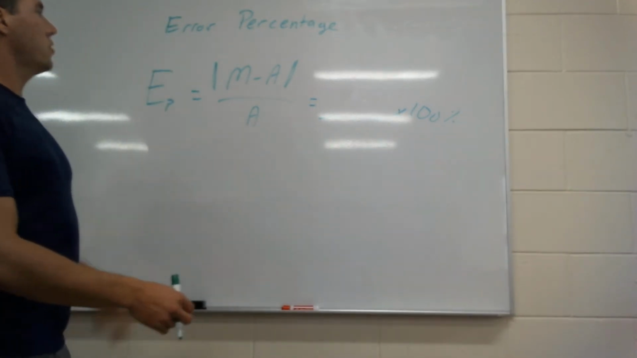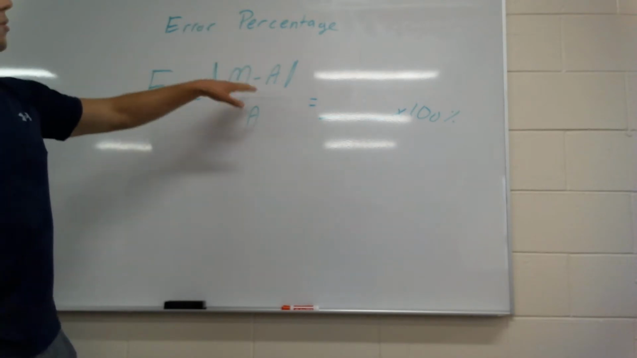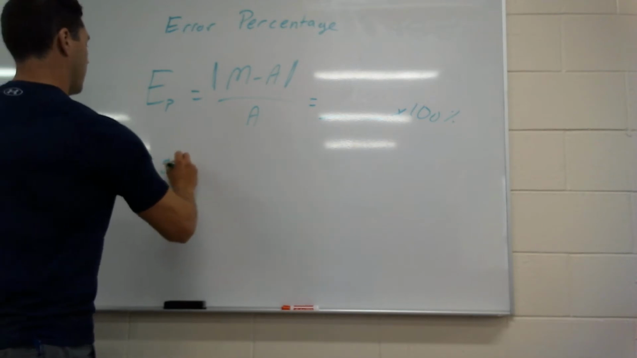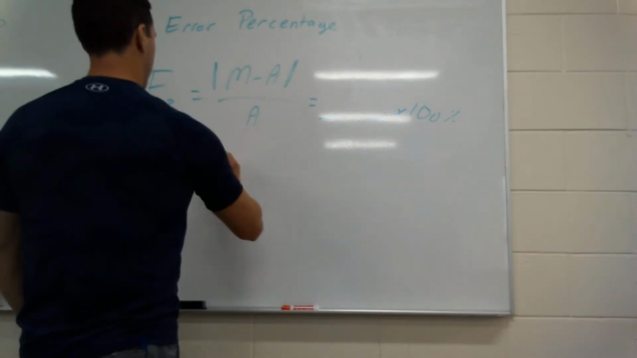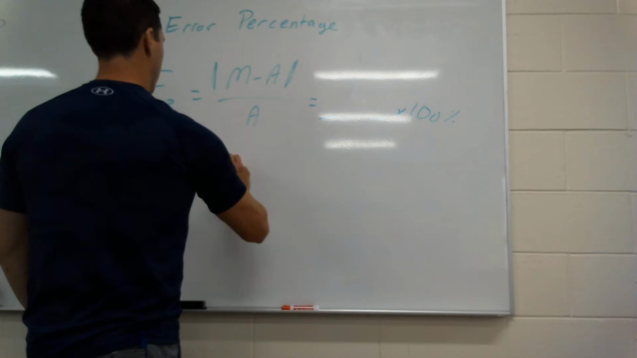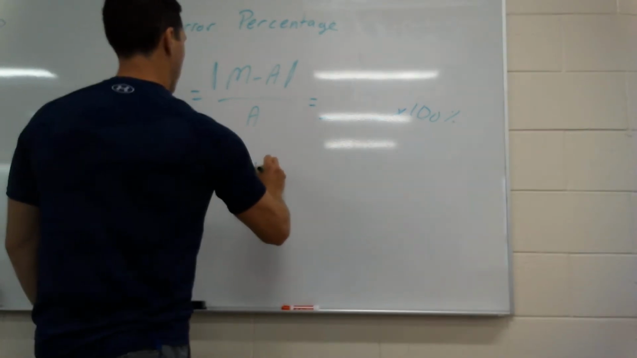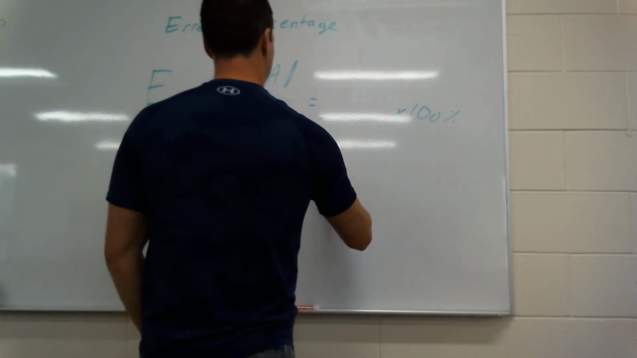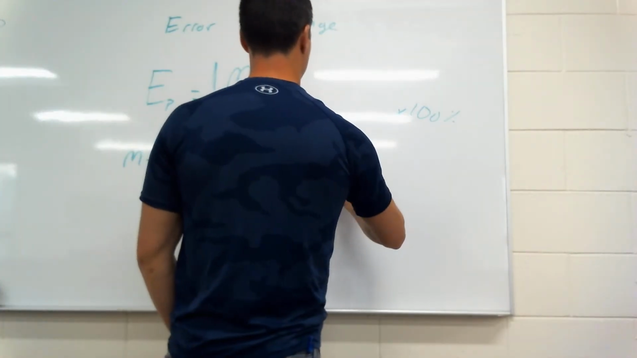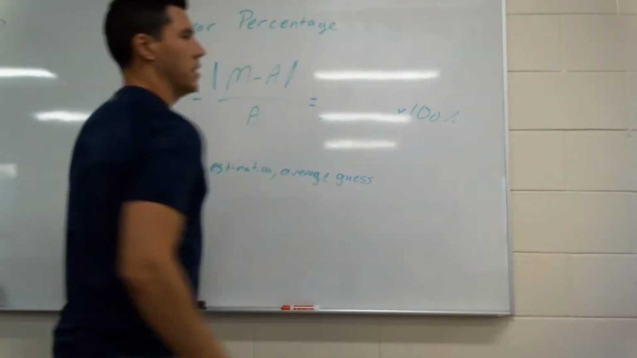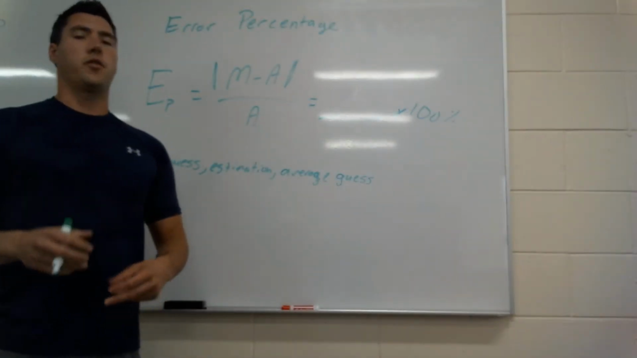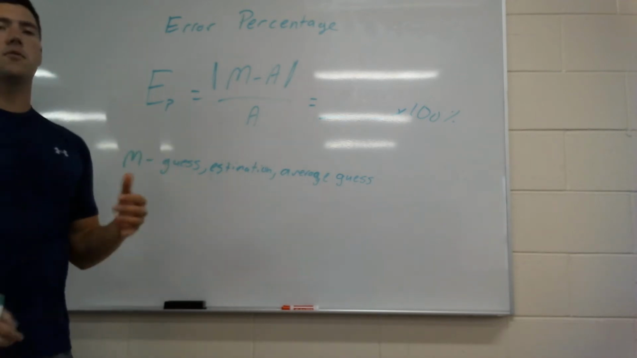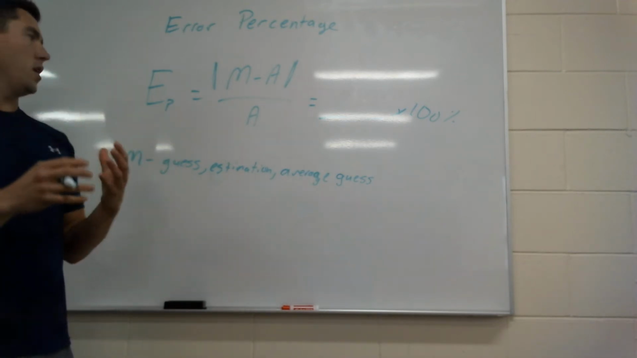So what do these two letters mean? I know there's three, but only M and A in here. M is basically the guess or estimation. And it can also be the average guess, okay? So let's say 3 or 4 people guess something, or you tried to actually figure something out and you did it 2 or 3 times. It could be the average of those as well, okay?